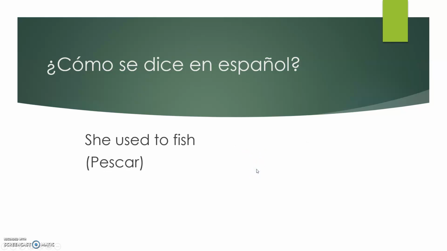How about she used to fish? The verb is pescar. Ella pescaba. So we have the a to indicate él or ella, plus an ab. Ella pescaba.